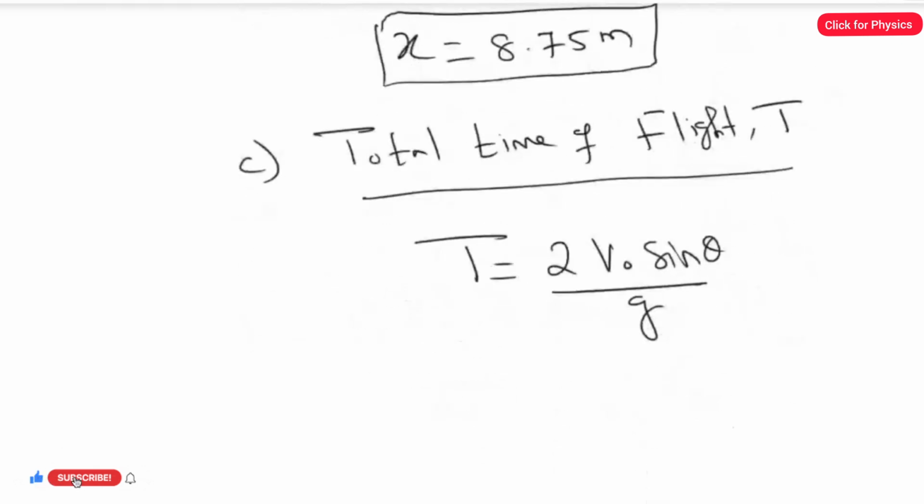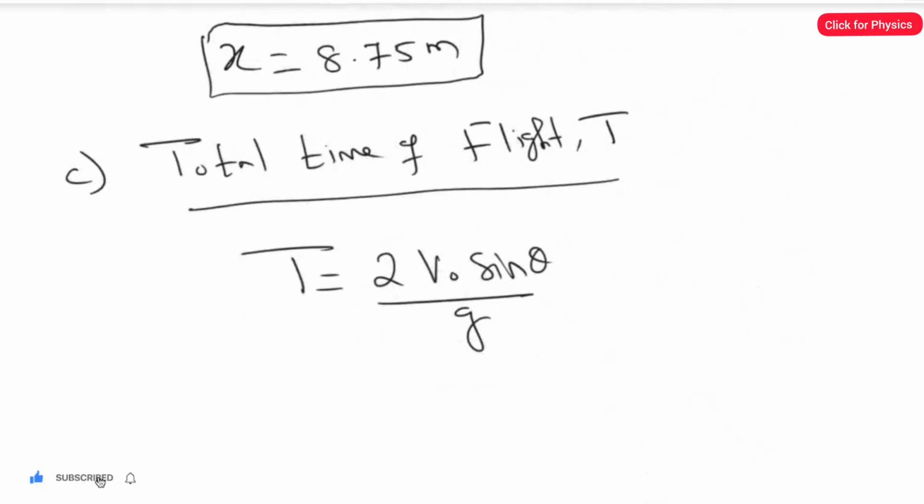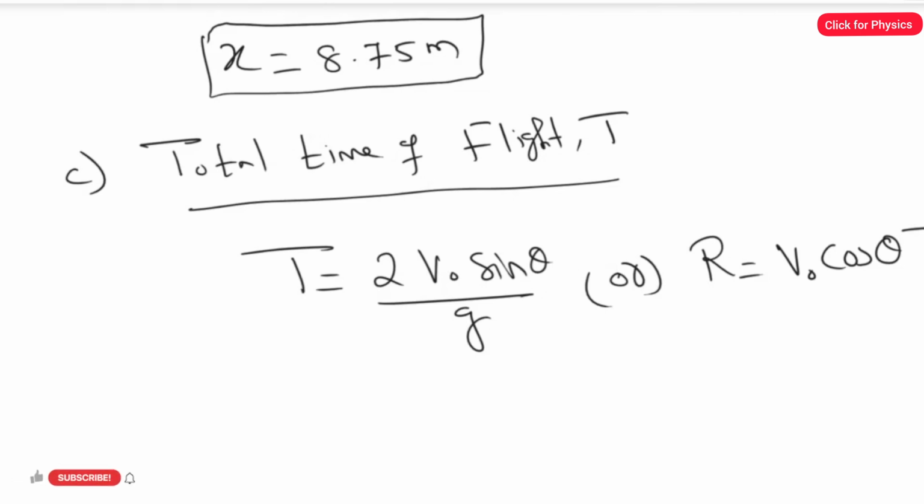And we also have one more formula, range equal to V naught cosine theta multiplied by T. If you use these two formulas, we will get the same answer. So we start with the first one.